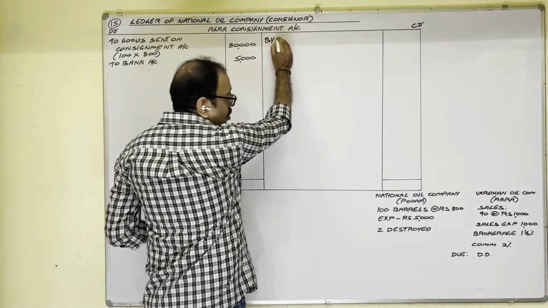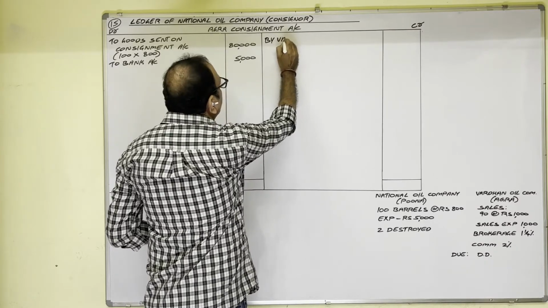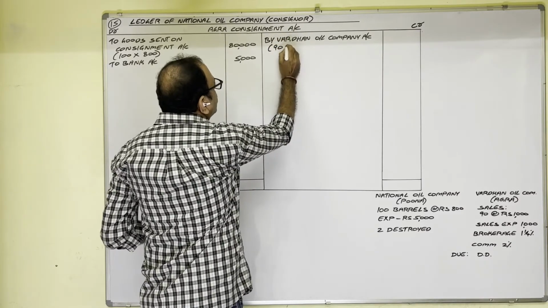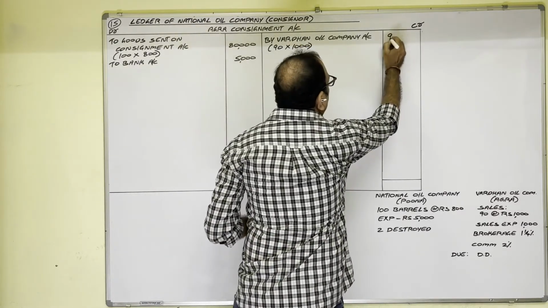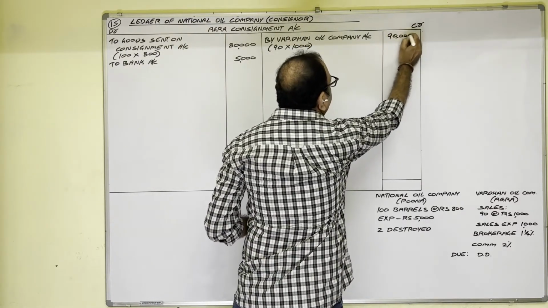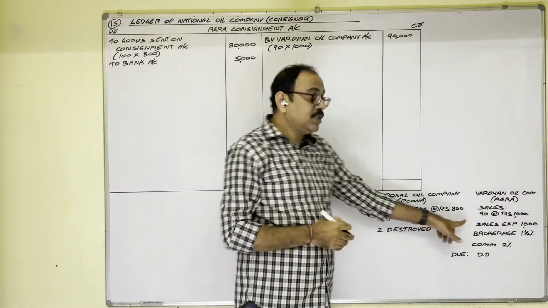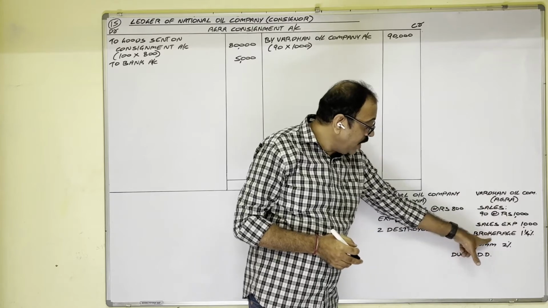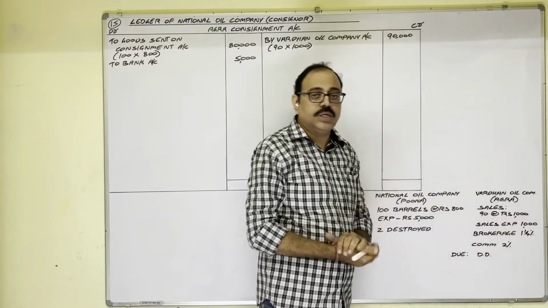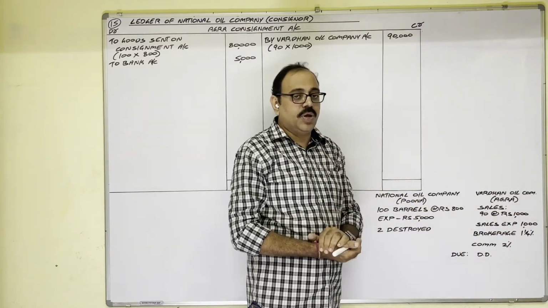Consignee's name we should write. Vardhan Oil Company. 90 barrels at the rate of 1,000 rupees each. Sales amount is 90,000. Next, consignee's expenditure. Sales expenditure 1,000, brokerage 1/4%. On sales, you have to calculate brokerage.